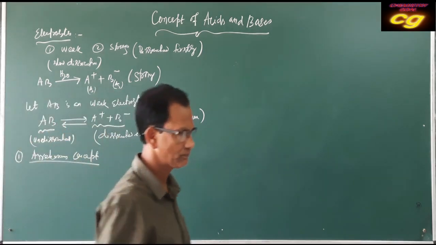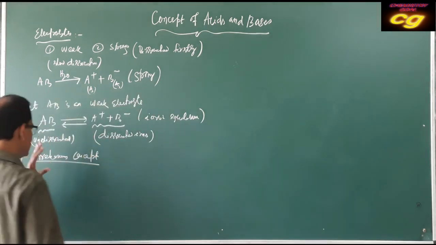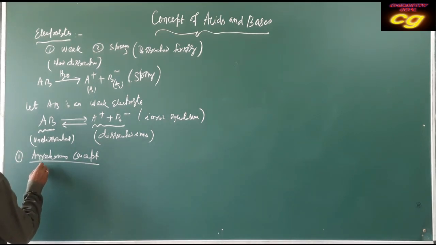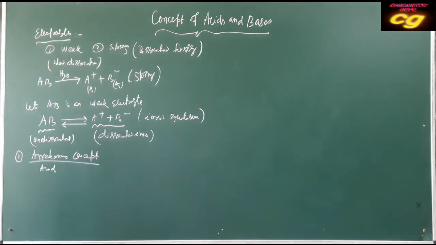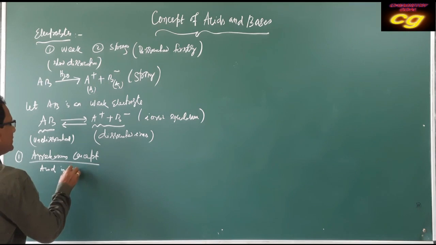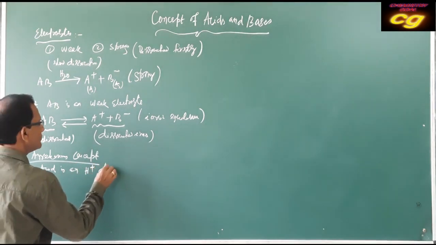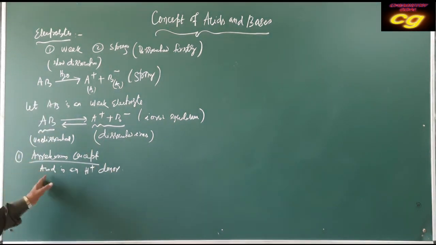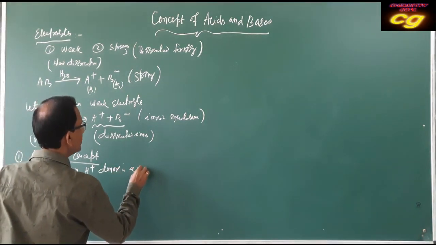Arrhenius concept. The concept shows that a substance is an acid if it is an H plus donor. Acid is an H plus donor. This is the first definition: acid is an H plus donor in aqueous medium.